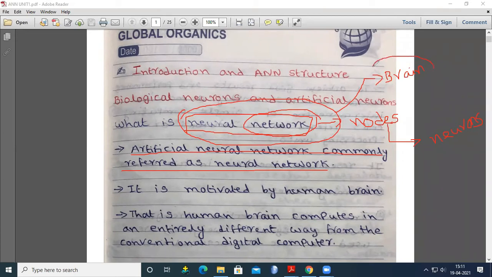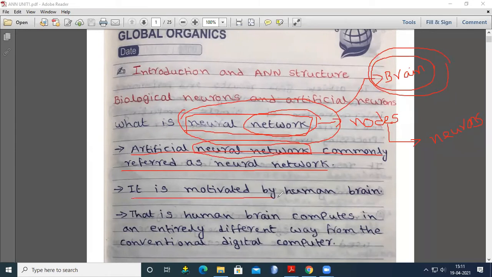That is what we call a brain. The natural neural network is the brain. So what is an artificial neural network? If you mimic this neural network artificially, if you create a brain artificially, then we call that an artificial neural network.